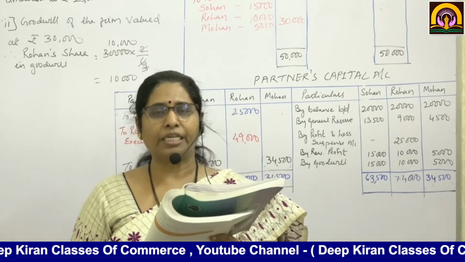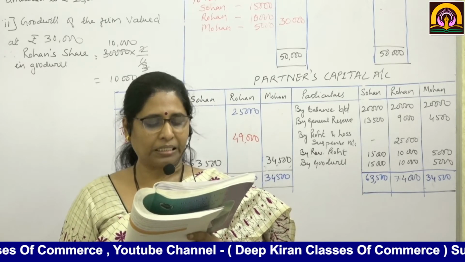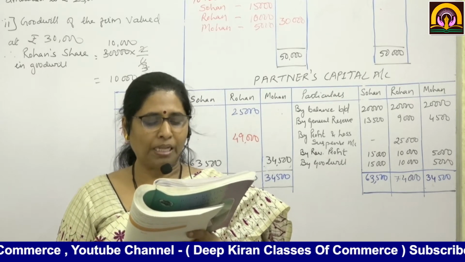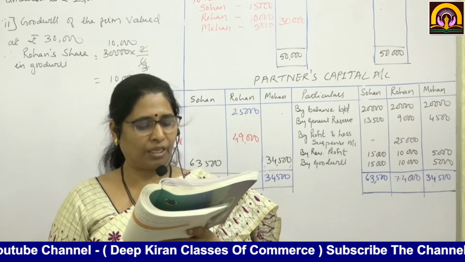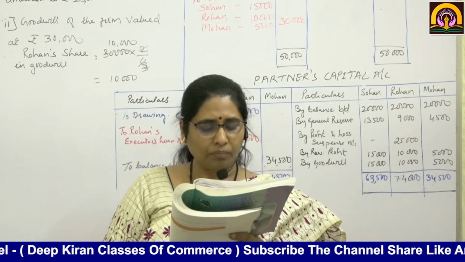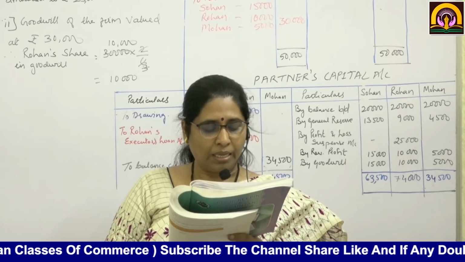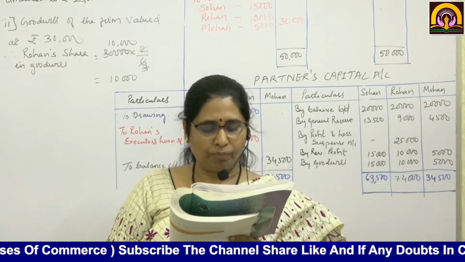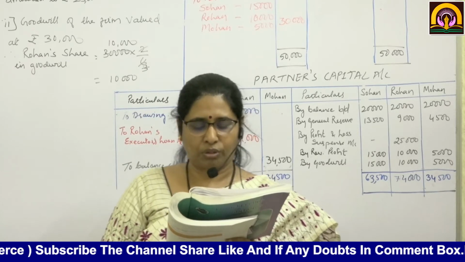See, liabilities: bank overdraft is there of 18,000, creditors 85,000, bills payable 40,000, bank loan 1,50,000, general reserve of 27,000, capital accounts Soham 20,000, Rohan 20,000, Mohan 20,000.